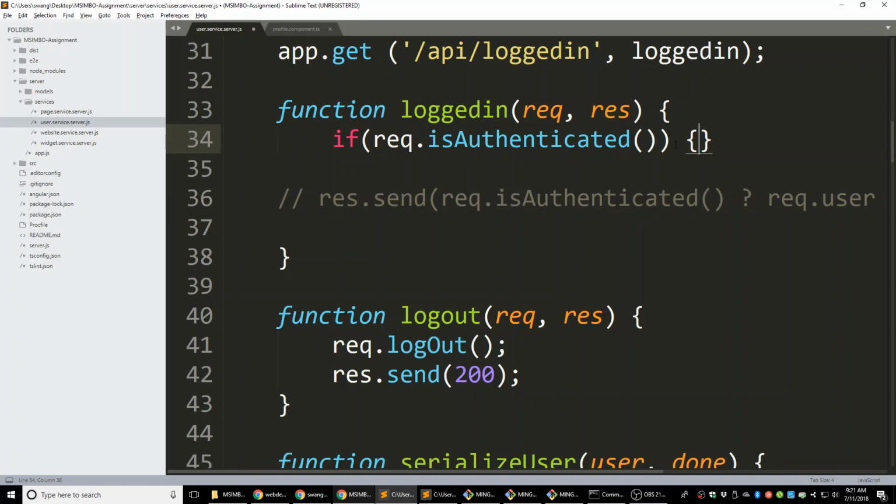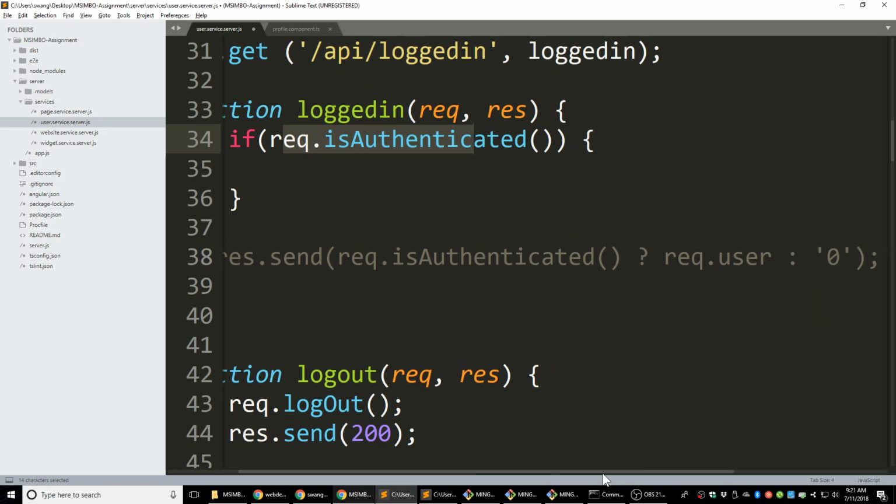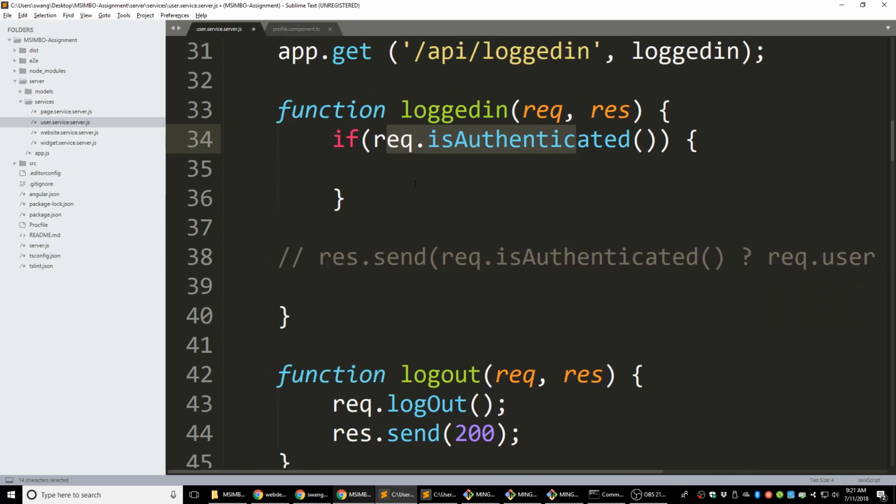If there is no user information, because the cookie only lasts for 30 minutes, it knows this user is not logged in. And if there is any information, it knows this user is logged in. So if this request is authenticated, it's going to check if you have any information in the cookie. If there is, then we know that this user is logged in.